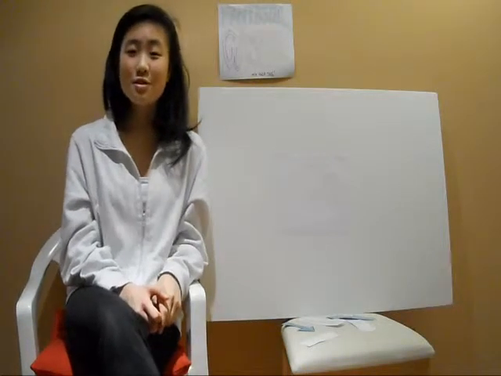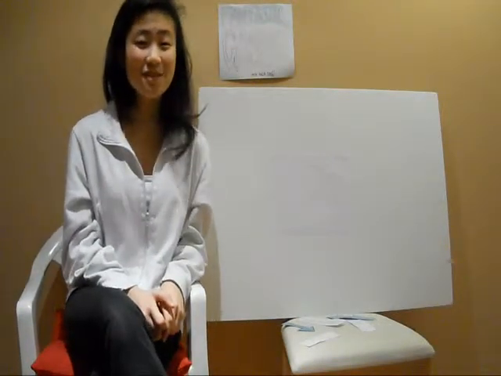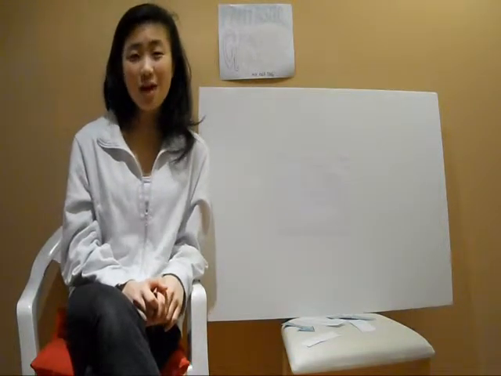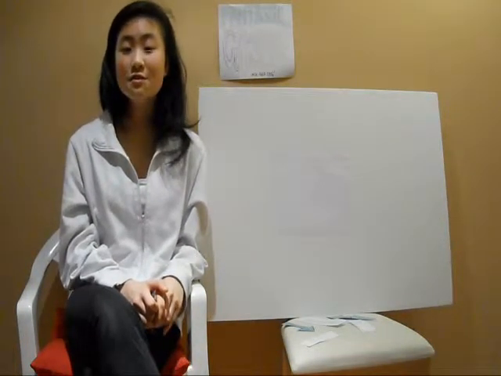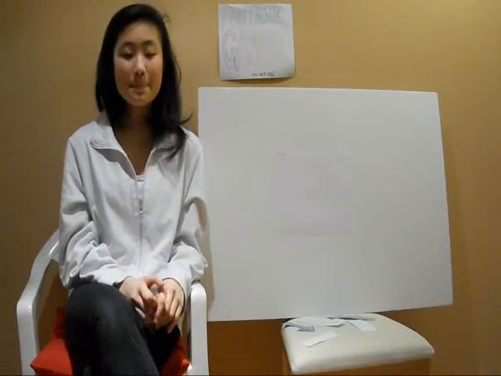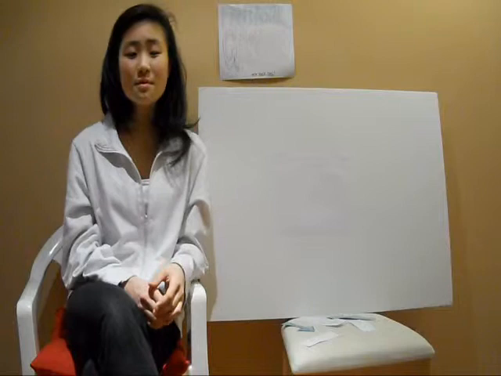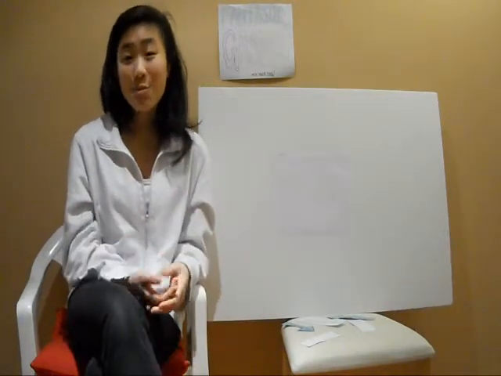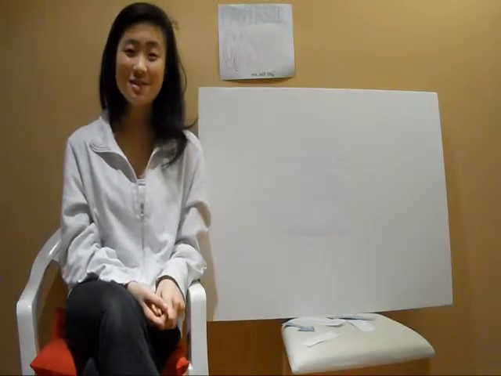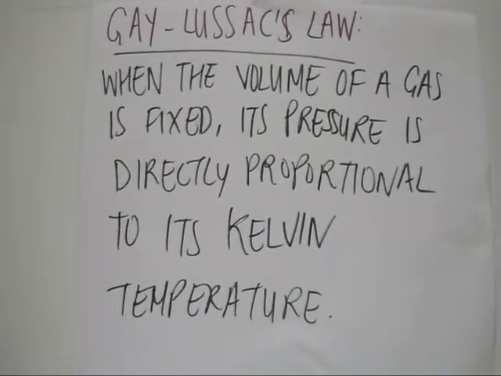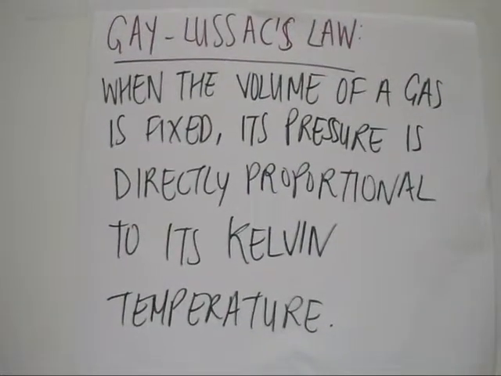Finally, we're going to move on to our third fantastic gas law of the day, the Gay-Lussac law. Now this law was discovered by Joseph Louis Gay-Lussac. Now this is actually the man who published Jacques Charles' works. And he extended the research that Jacques Charles did, and he came up with his own law, which goes as follows. When the volume of a gas is fixed, its pressure is directly proportional to its Kelvin temperature.